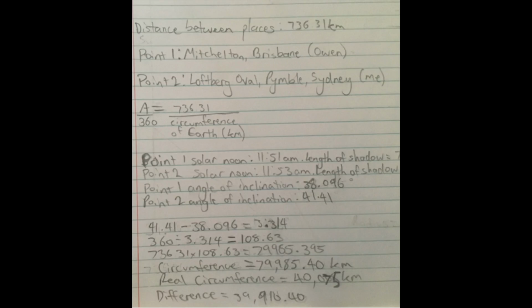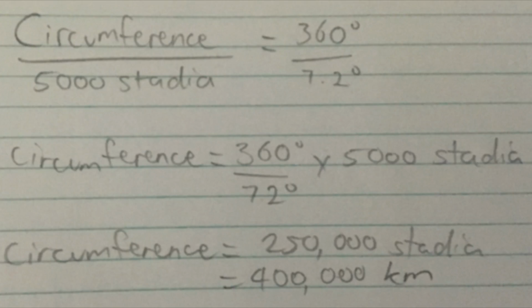During our own experiment, we had to make sure that the locations we were comparing our results with were on the same longitudinal line. This was the same for Eratosthenes, however, instead of knowing for sure, he assumed that both Alexandria and Syene were on the same meridian. He also assumed that the distance between both places was 5,000 stadia, or 800 kilometers.